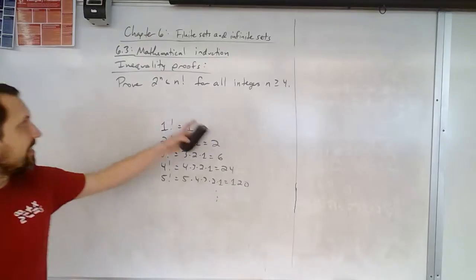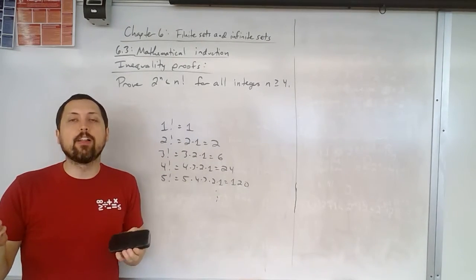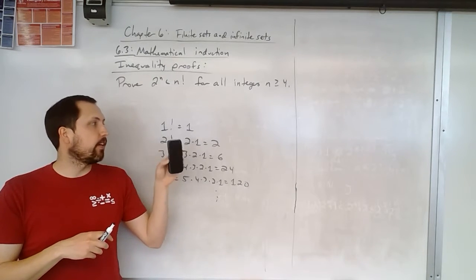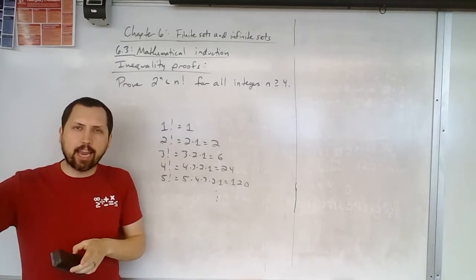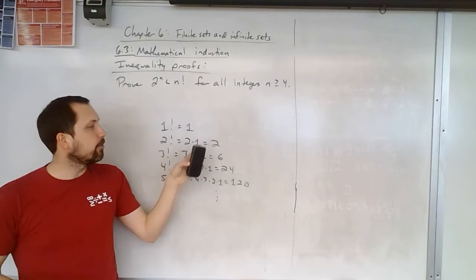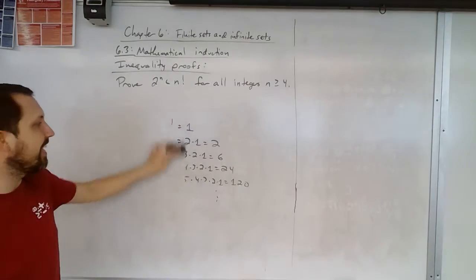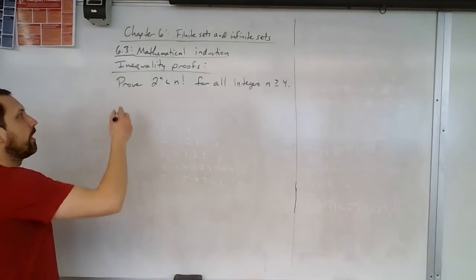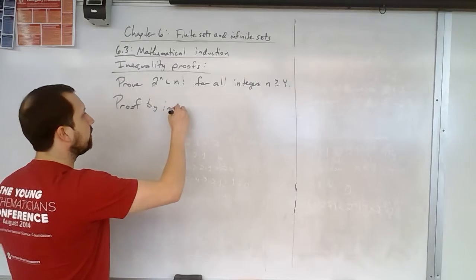If we look at this statement, hopefully it isn't as trivial as the statement that we just proved. We have to figure out, okay, when I have repeated multiplication, I have exponents. Here's also repeated multiplication. So we'd like to show that this statement is true using induction. Again, we need to have our base case. So we have our proof by induction.